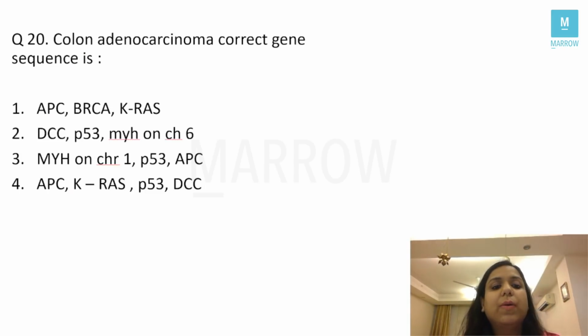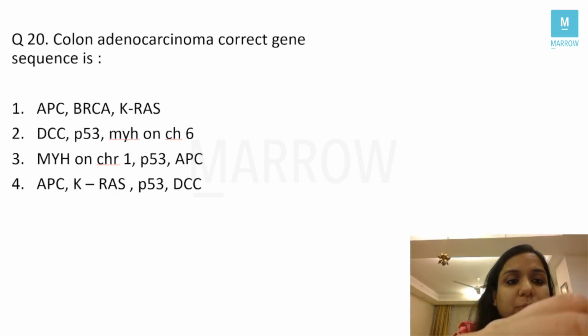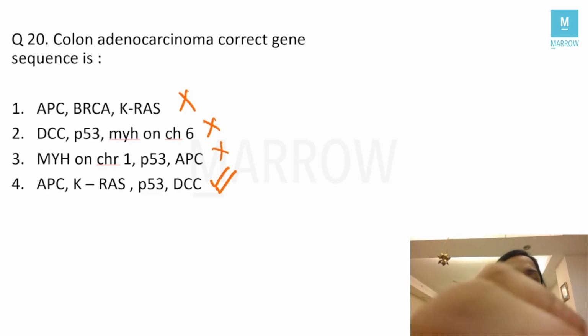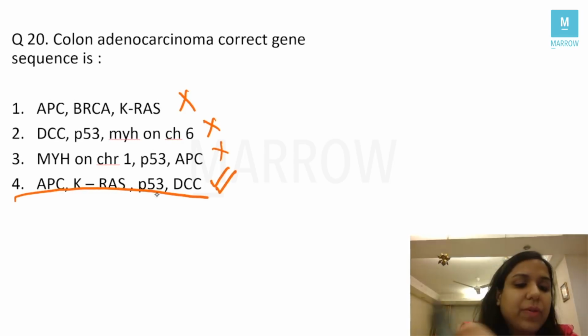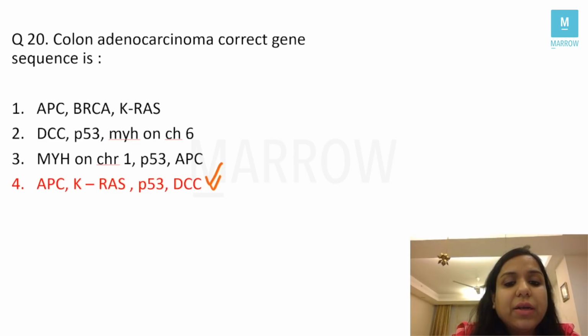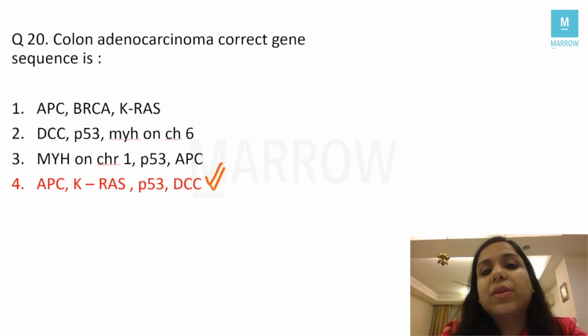The next question, colon adenocarcinoma, correct gene sequence is APC, BRCA, KRAS. Now this option C, do you think BRCA is involved in colon adenocarcinoma? No, so that's wrong. DCC, P53, MYH and chromosome 6? No. MYH and chromosome 1, P53, APC? No. APC, KRAS, P53, DCC? Yes, that's the answer. So the correct answer here is APC, KRAS, P53 and DCC.